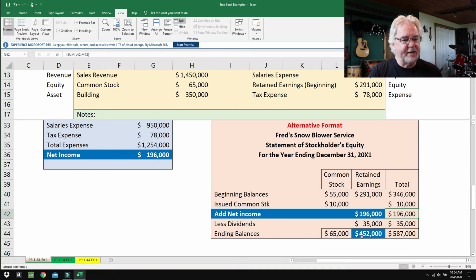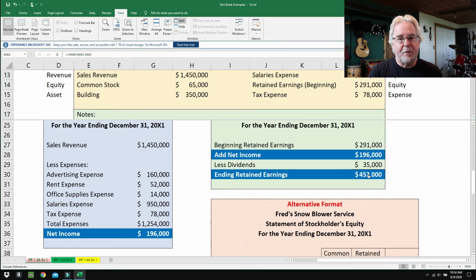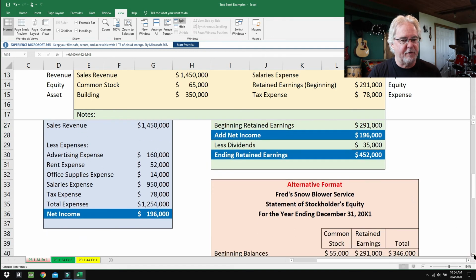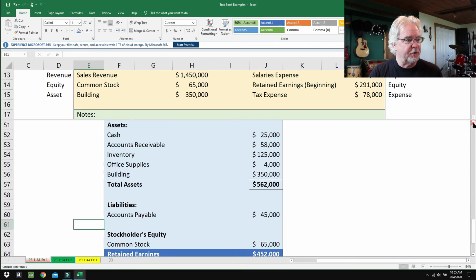So there you are. So these ending balances, like this 452, here I've got it in blue, and it's in blue right here too. It's part of the river. It's going to flow to the next statement. In fact, I've got it listed down here where it flows to. So that's how the river ends up. So you have to do these financial statements in order, or it won't work.